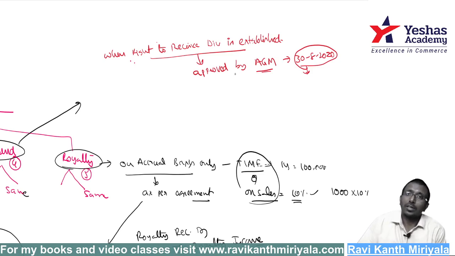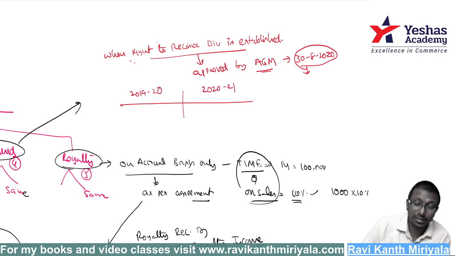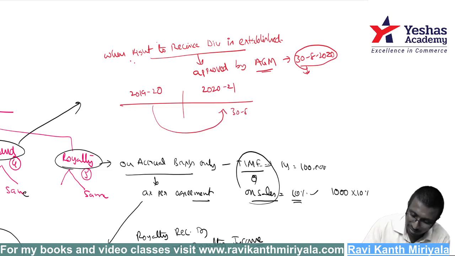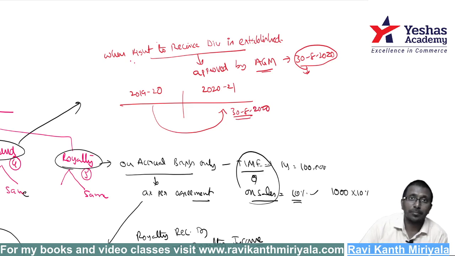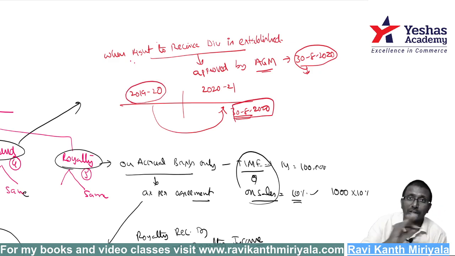Got my point? For clarity, take the 2019-20 financial year here and the 2020-21 financial year here. They are giving the dividend on 30th August 2020, when the AGM is conducted. On which day should I pass the dividend income entry? I should pass it on the same day. This is related to 2019-20, so shall I go back to 2019-20 and record?